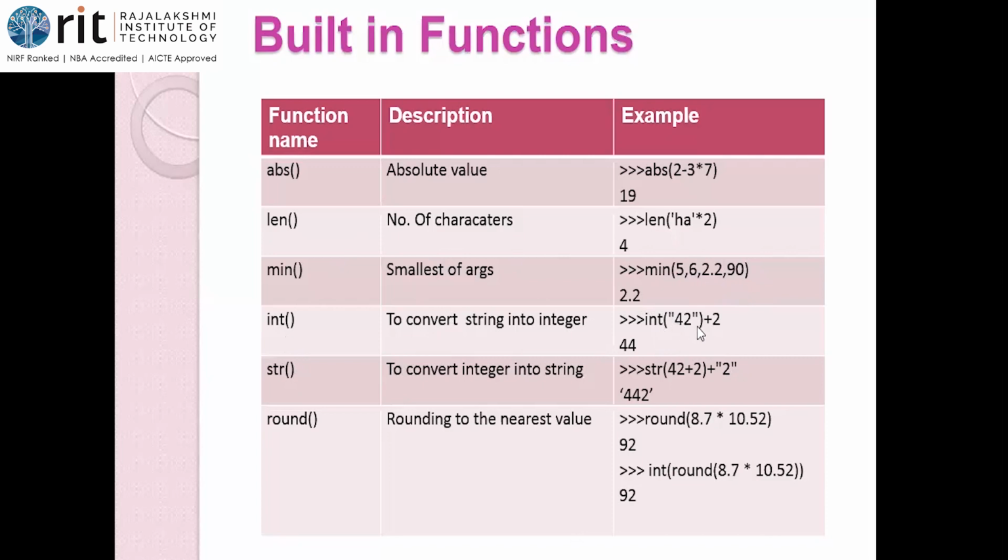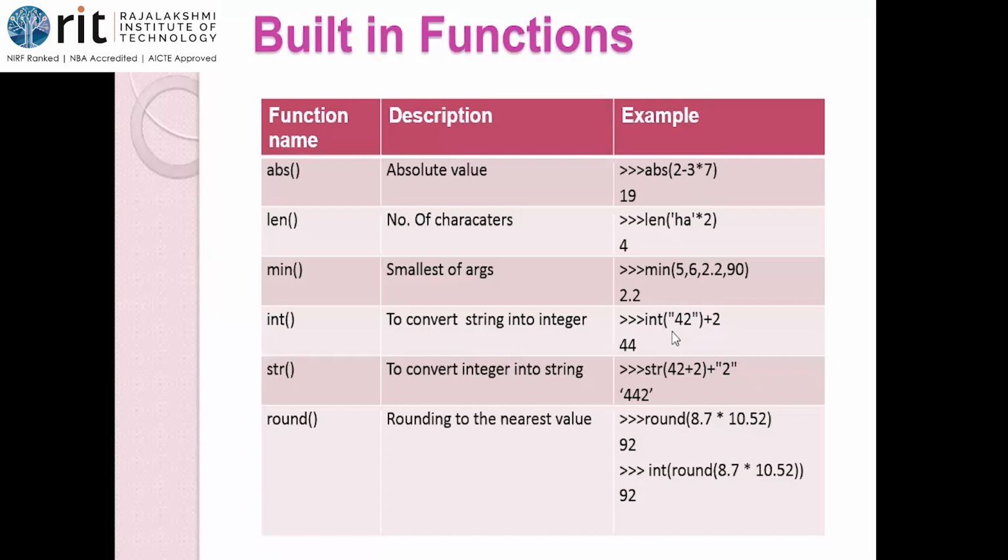Okay, then int of. See, 42 is within quotes. I've already told you the input function is a function to receive the input value from the user, but it will obviously be in the form of a string only. To convert that into a number, we use int of input. If we write num1 is equal to int of input, the input value the user gives, we retain it as an integer. That is why I use int of input. So in int of 42 within quotes, this string gets converted into the integer value 42. So this answer is 42 plus 2. What is the answer? 44. That would be converted into a number.